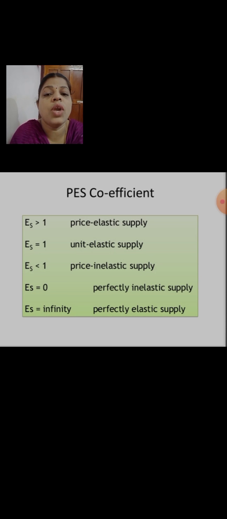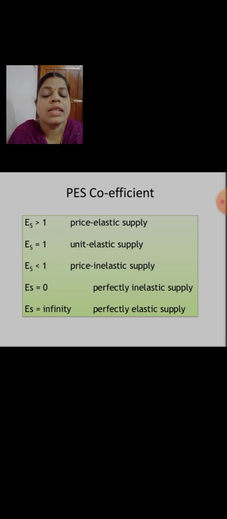ES is equal to 1. What does it represent? It is unitary elastic supply. So that is about equal changes happening in the elasticity.